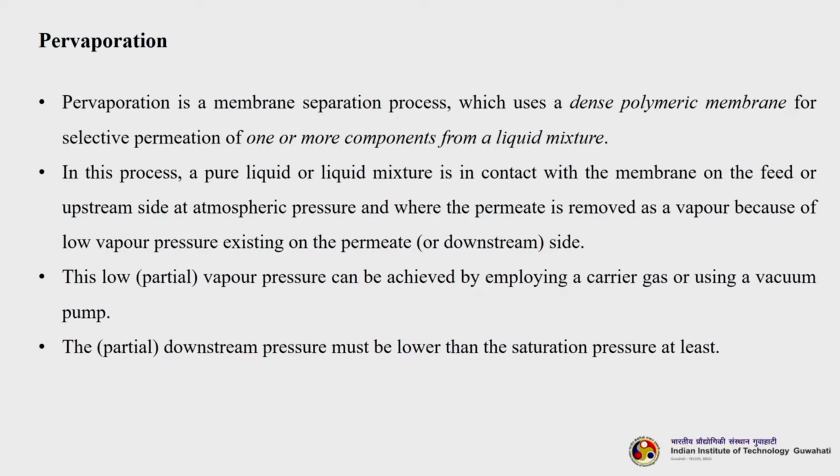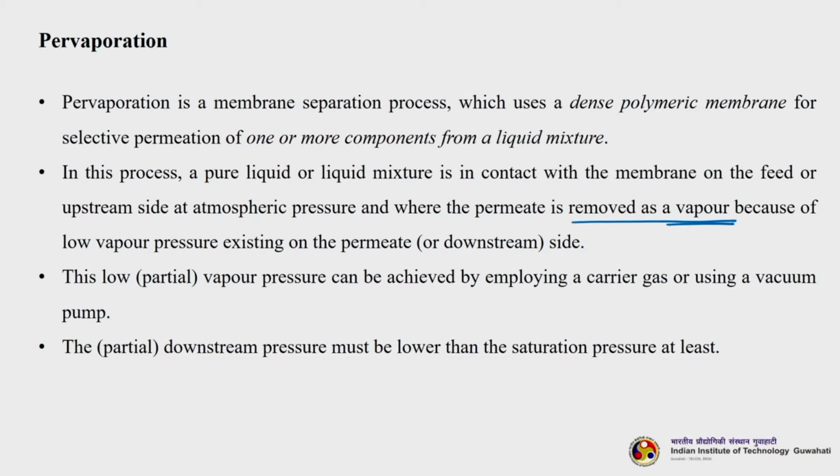So, pervaporation is a membrane separation process which uses a dense polymeric membrane for selective permeation of one or more components from a liquid mixture. Now, in this process a pure liquid or liquid mixture is in contact with the membrane on the feed side as usual for other membrane systems and at atmospheric pressure, and the permeate is removed as a vapor. So, that is very important, the permeate is removed as a vapor because of low vapor pressure that is existing on the permeate or downstream side.